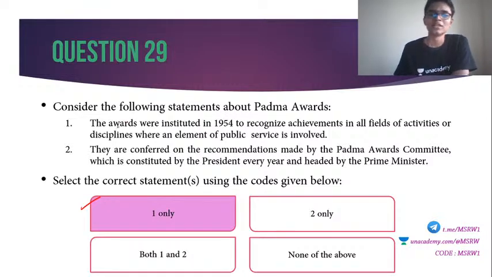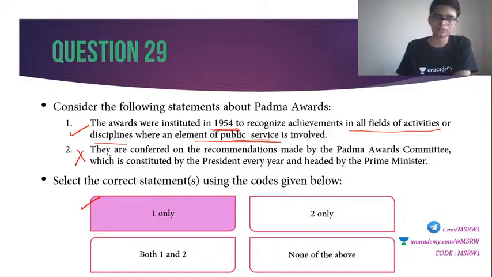Very good. So the awards were instituted in 1954 to recognize the achievements in all fields of activities and disciplines where an element of public service is involved. That is true. A very vague statement as well, so has to be true. Second statement is wrong. They are conferred on the recommendations made by the Padma Awards Committee. That is true, which is constituted by the Prime Minister.